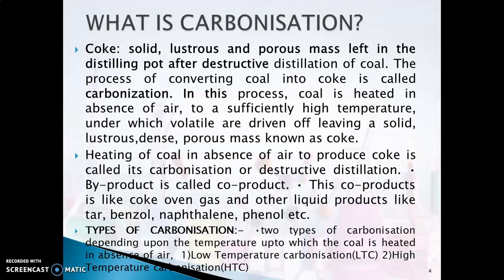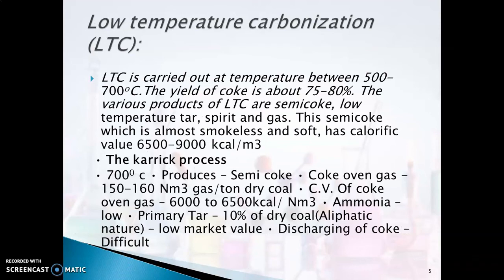One is low temperature carbonization and the other one is high temperature carbonization. Low temperature carbonization is carried out between 500 to 700 degrees Celsius, and the yield of the coke is around 75 to 80%. 80% of what we take will be converted into coke. This is known as semi coke. The material we obtain is known as semi coke.